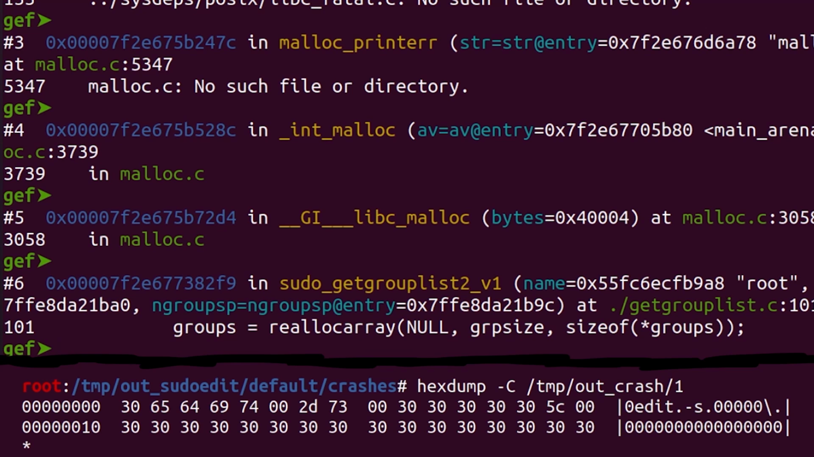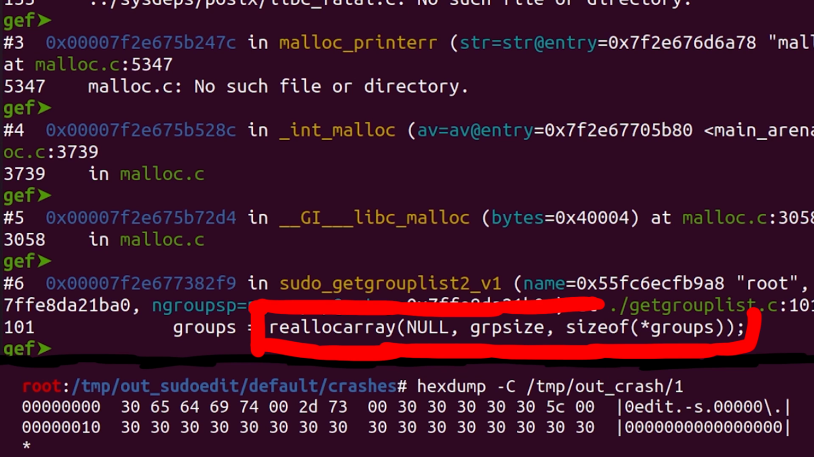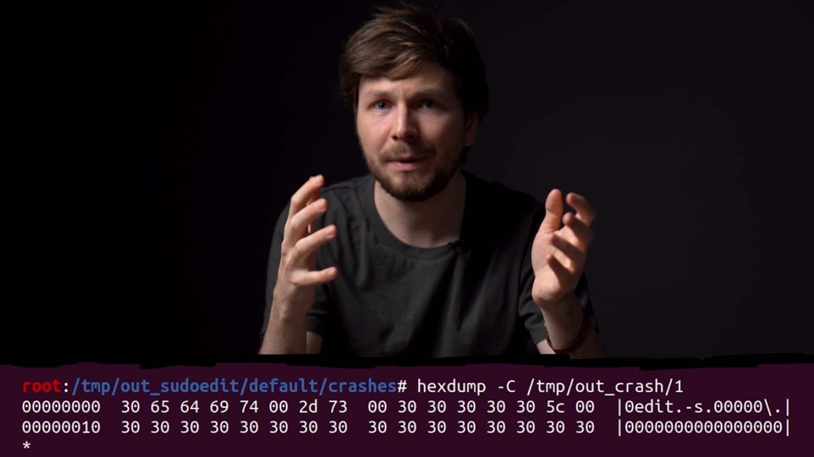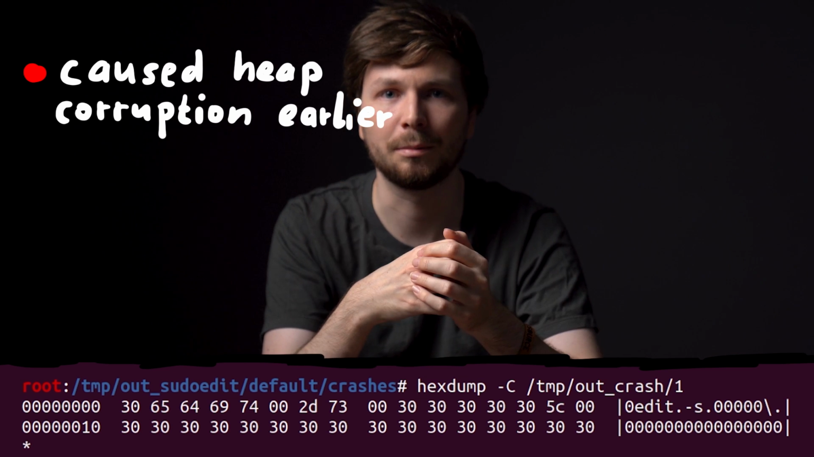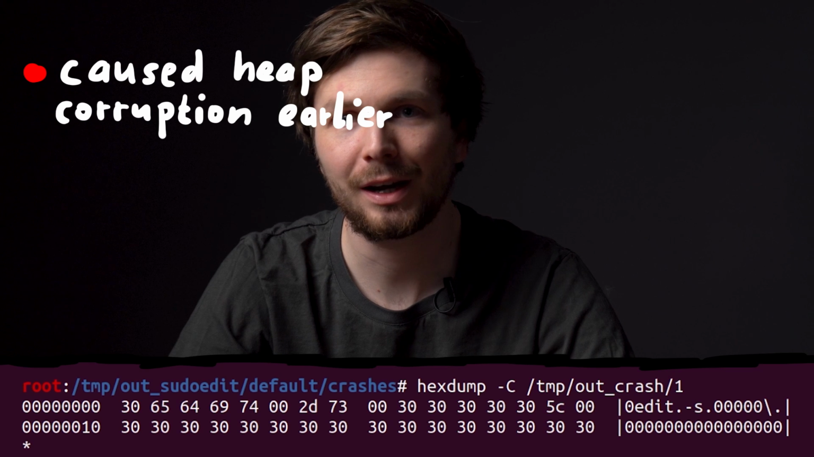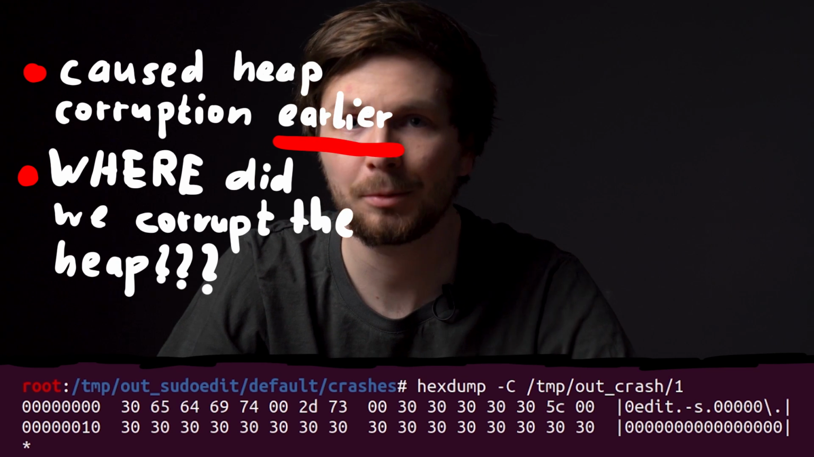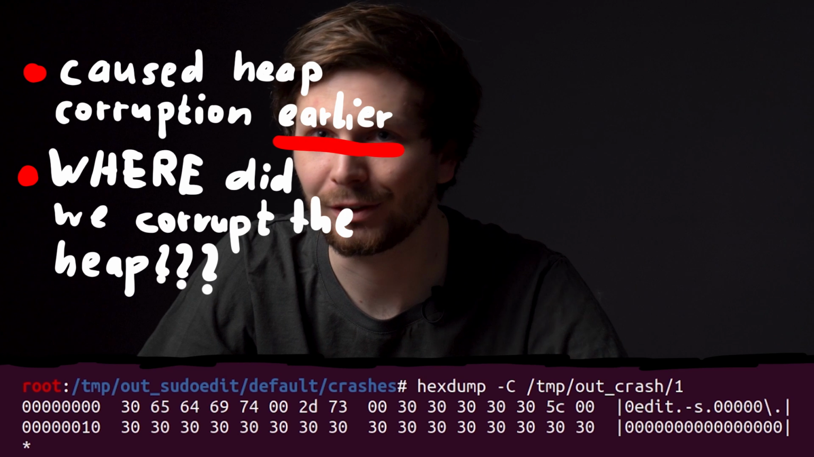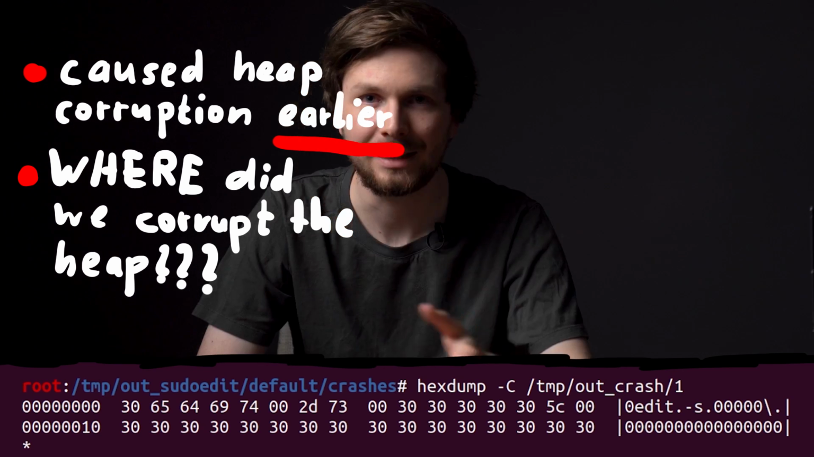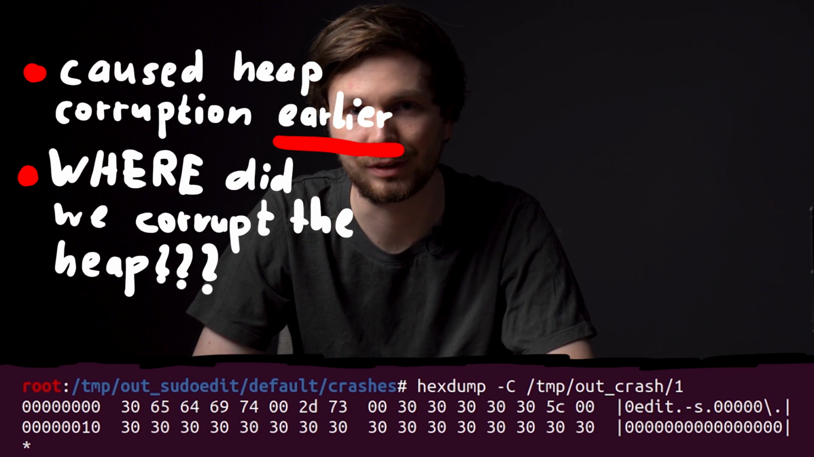As mentioned, we are crashing when sudo tries to call realloc. It detects that some metadata value is invalid, which means the heap metadata was corrupted and overwritten sometime earlier in the program. So now we need to figure out where exactly the heap corruption happened. You can give it a try yourself. How would you find the true location of the overflow? Next video, I show you how I have done it.